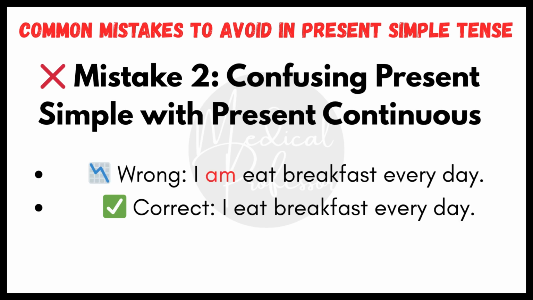Mistake number two, confusing present simple with present continuous. Another common error is using am, is, are plus ing for daily habits, which is incorrect. Present continuous is for actions happening right now, not regularly. I am eat breakfast every day. It is a wrong sentence. The correct sentence is I eat breakfast every day. For daily routines, just use the base verb, not the ing form.